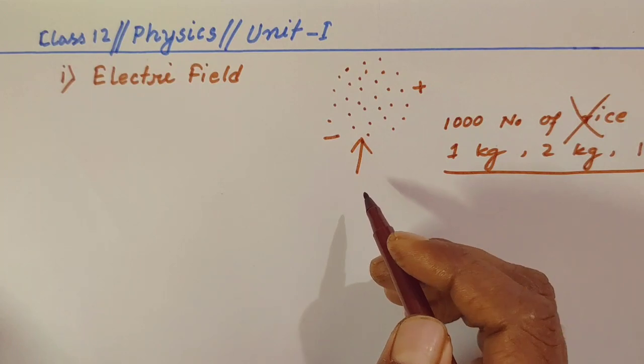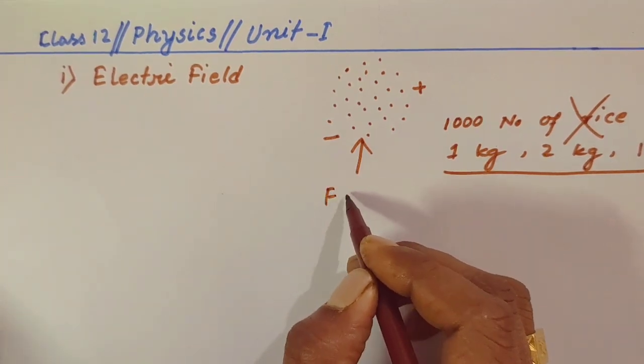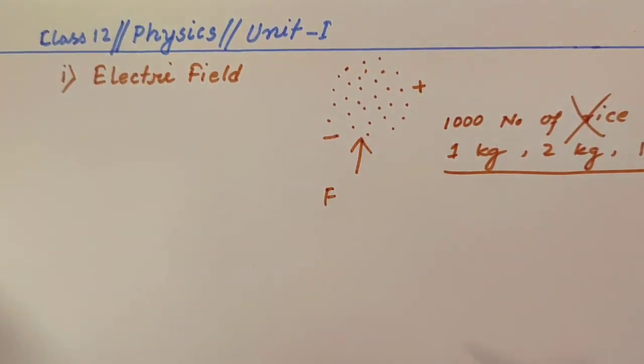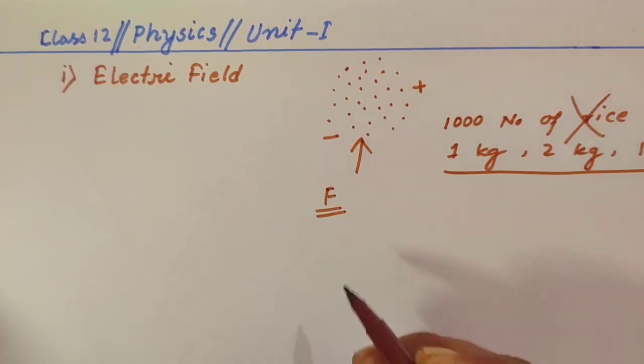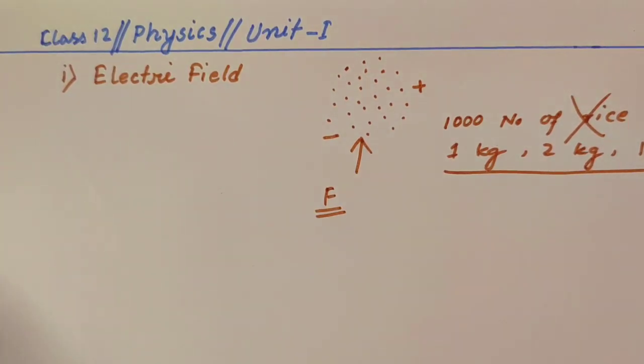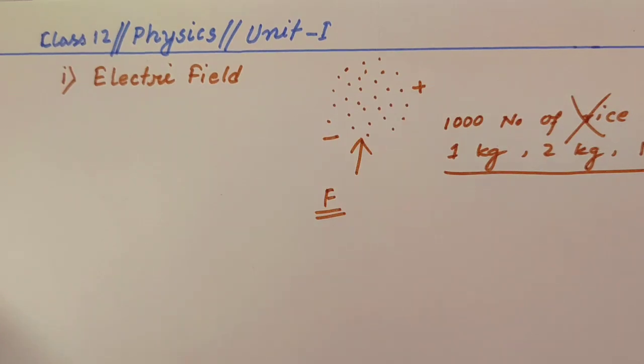As you already know how to calculate force for point charges, similarly we can calculate the electric field intensity. Hope you are understanding why we are measuring electric field. That is to measure easily the effect of charge.